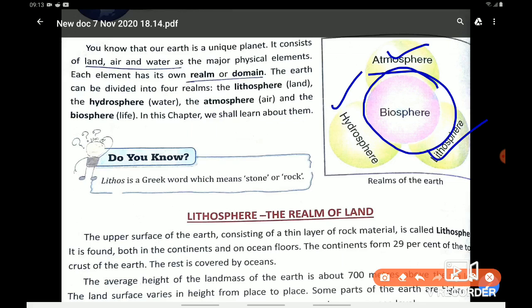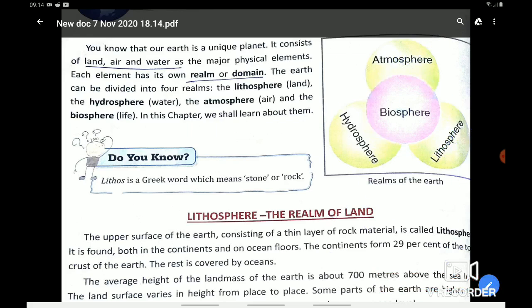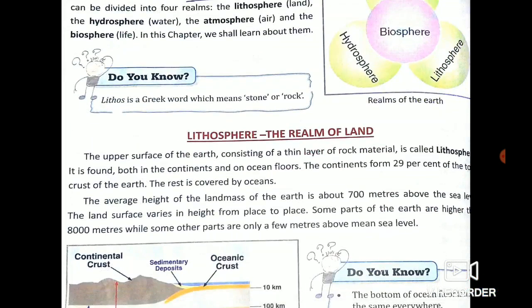So in this chapter we will learn about all these different spheres. What is their composition, what is their importance, where do we find all these things on the land. Lithos is a Greek word which means stone or rocks. It is made up of rocks. So first of all, we will read about realms of the land.